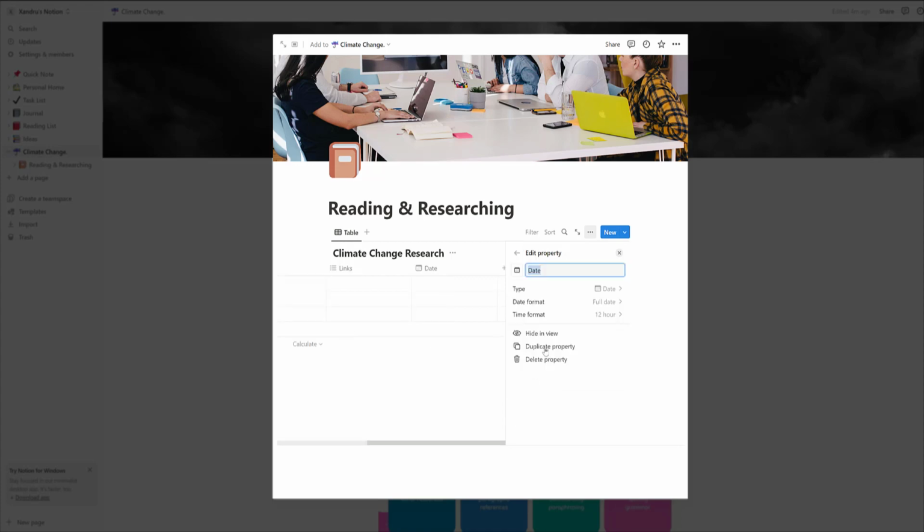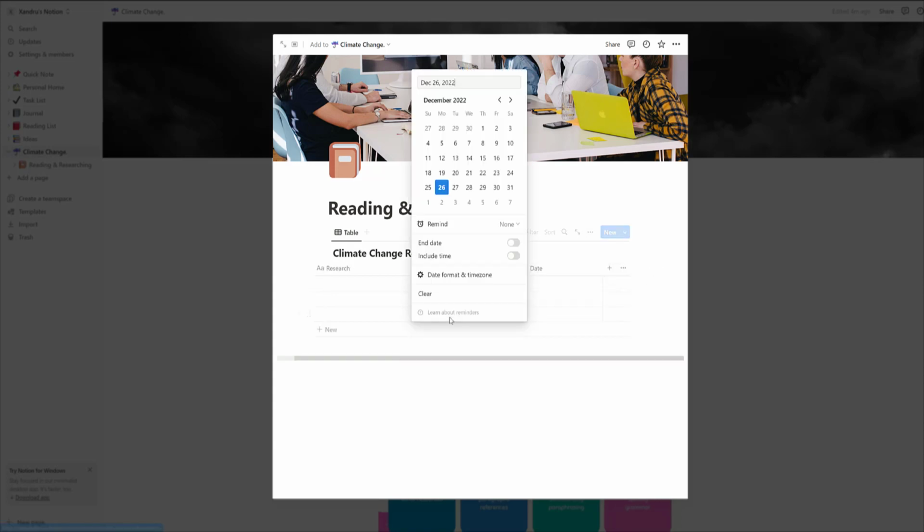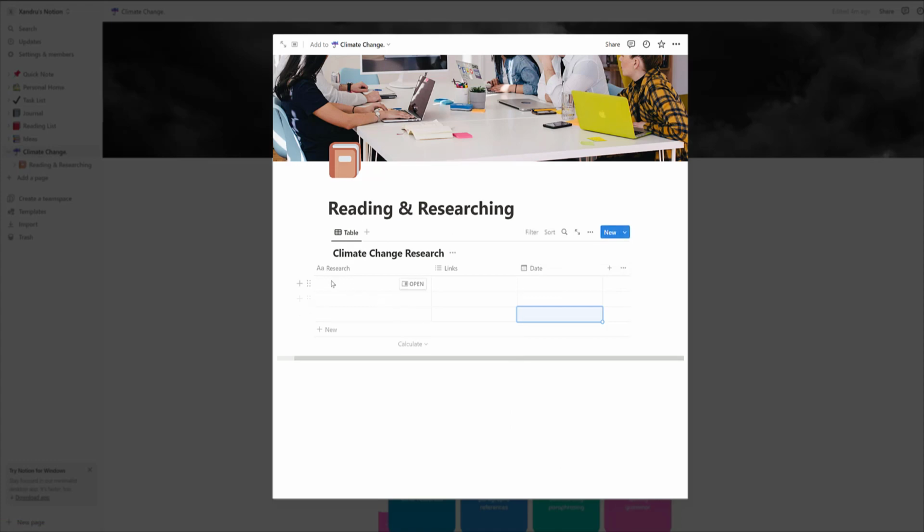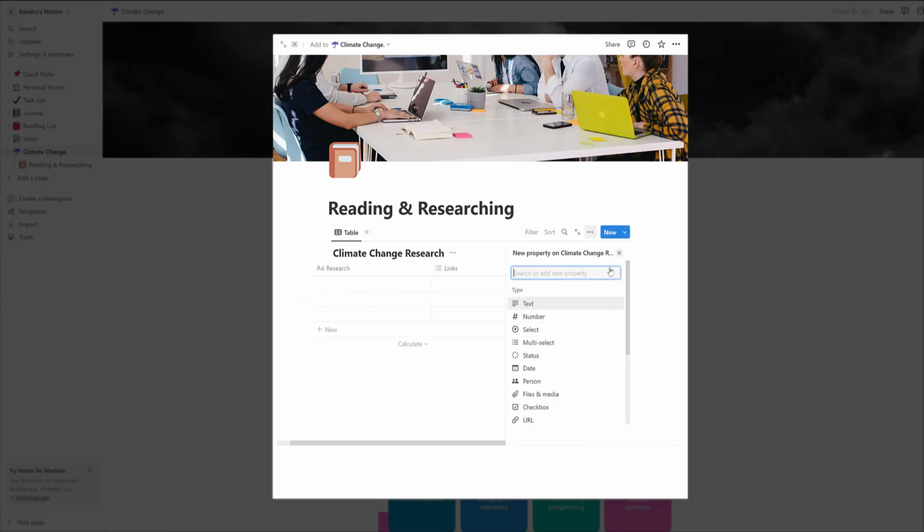There you go. So I've added a date and I could use a date format. That looks good to me. Time format. Yeah, I'll leave that as it is. There we go. So what have we got? I can add the titles of my research, the links where I've got them from here, and I can also add the dates there as I'm working with. So you can carry on adding here, by the way, if you feel you need something else.